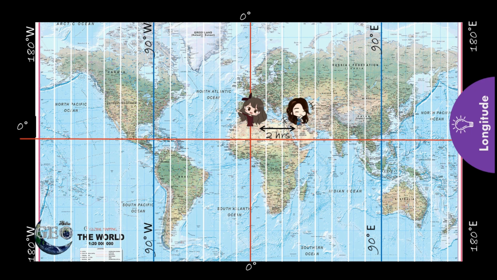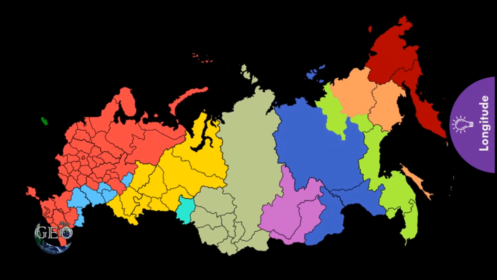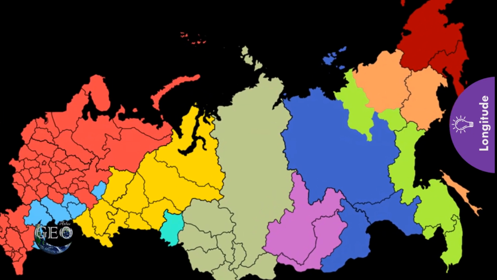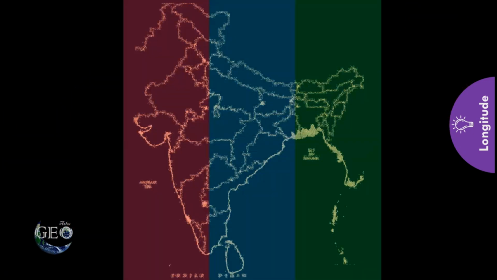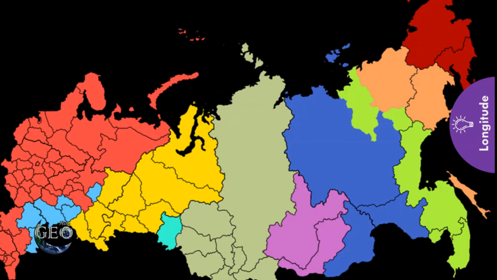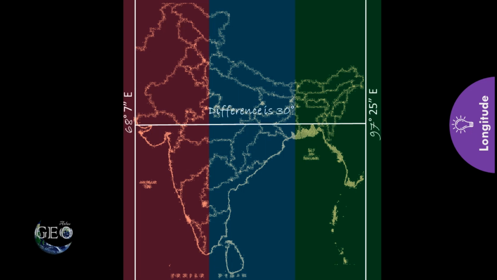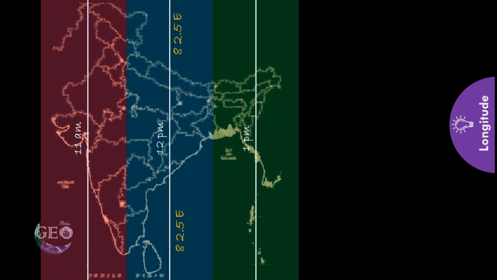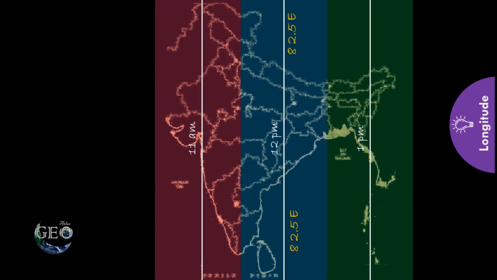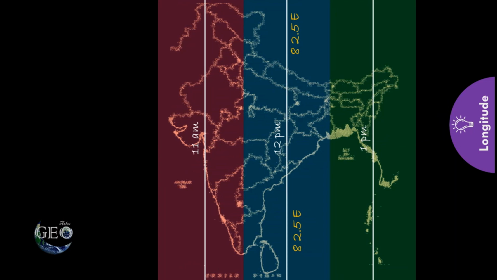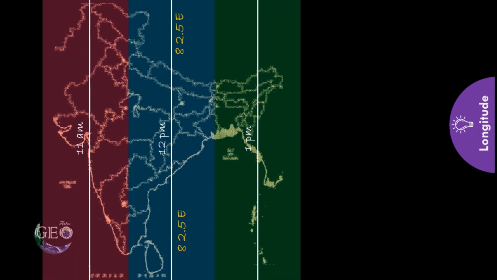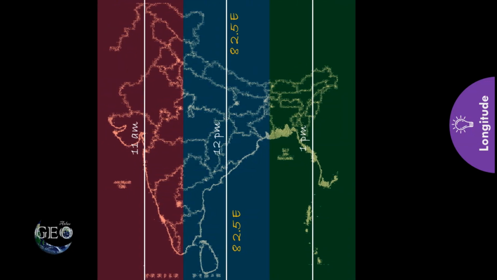If a country extends east to west, then it may face time differences from the eastern border to the western border. For example, Russia. For political or administrative purpose, countries will use different time zones. In such a way, if you look at India, the east-west longitude extent is approximately 67 to 97. That means 30-degree interval. So the time difference will be 2 hours. To resolve this issue, India considers 82.5 east longitude as a standard time. It is called Indian Standard Time.